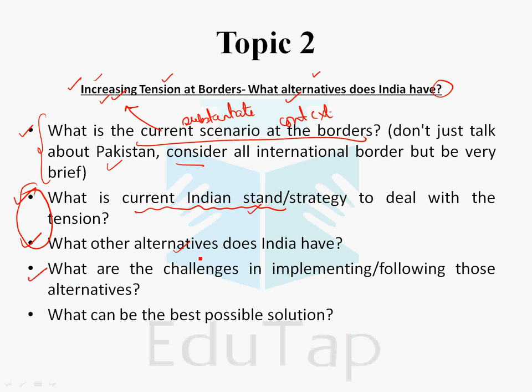Then automatically the next question becomes, what are the challenges in implementing those alternatives and what can be the best possible solution? If you are left with no words, you can skip these questions. You can directly come to the conclusion based on the 4 styles which I've already taught you. There can be different styles, right? You can question the topic, you can give a quotation, all those things. So you can skip these questions, but these 2 questions are the most important: what is the current Indian strategy and what alternatives does India have, not just particularly about Pakistan but also about other nations with which India shares international borders.